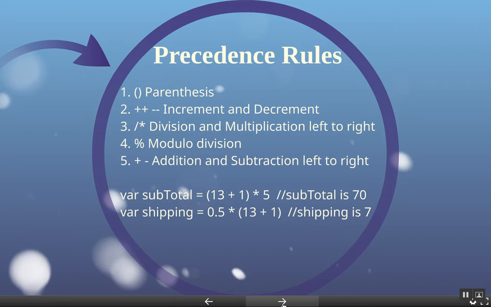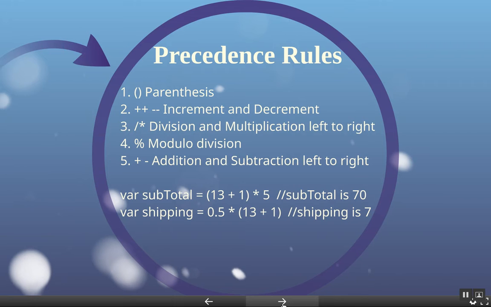All right, it's also good to know that just like in elementary school, when you have a long math problem with different parts to it, you can use the precedence rules when it comes to expressions. Just like in elementary school, anything in parentheses would be done first. Then increment and decrement would be done next. Division and multiplication would be done left to right. Modulus would be next. And then addition and subtraction left to right would be done. So if you need something done before all the others, you just make sure you always have it in parentheses.